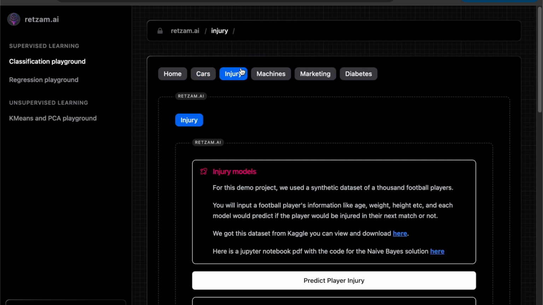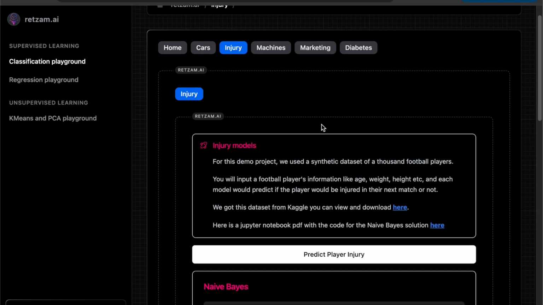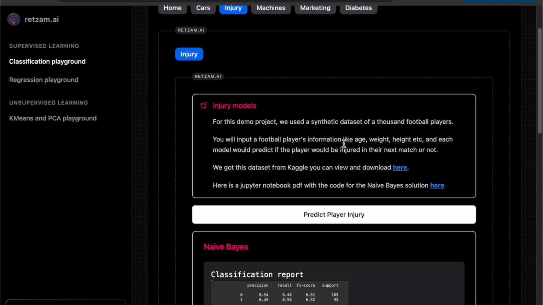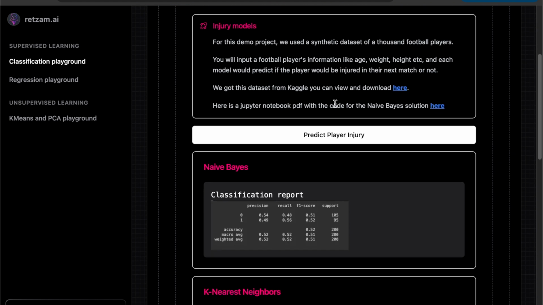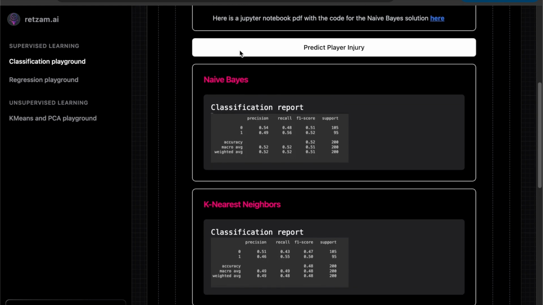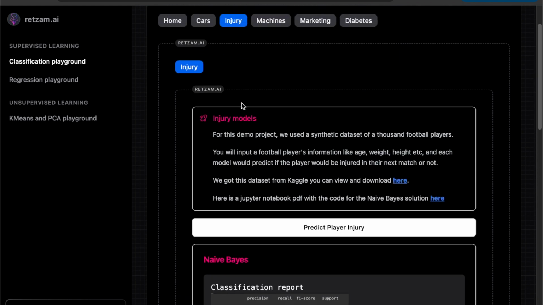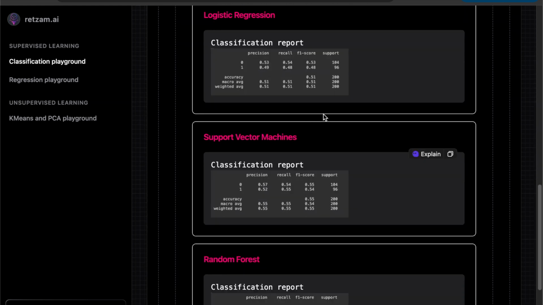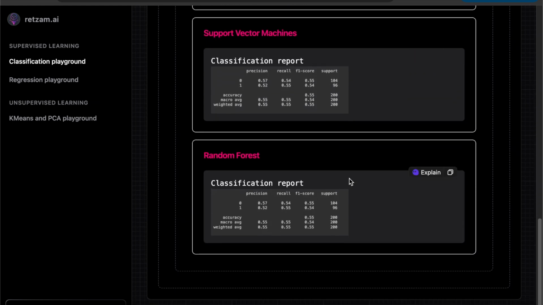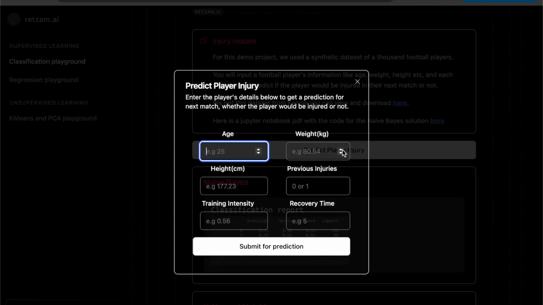Try injury. Alright, so in this particular project, we want to predict if a football player will get injured in their next match. Right, so it's the same flow as what we had with the cars. So we have all these different classification reports based on the models. So we try and make a prediction and see what each of the models would say.